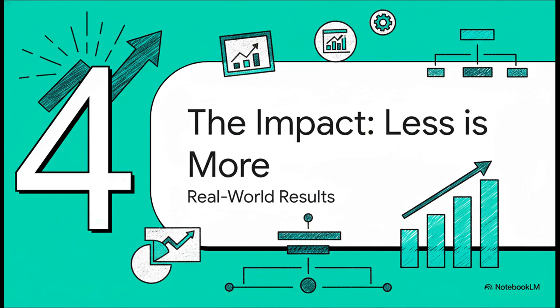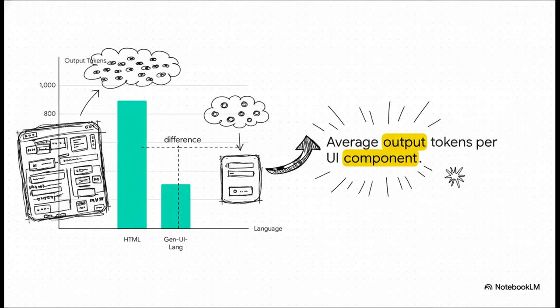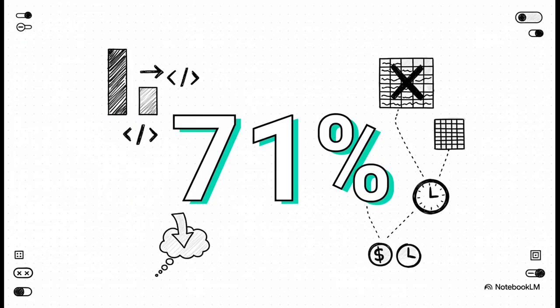Oh, absolutely. The impact is staggering. Let's just look at the data. Check this out. To generate a single UI component, an LLM spits out, on average, almost 900 tokens for HTML. With Gen UI Lang, just over 300. That is a massive reduction in the AI's workload. And when you look at something more complex, like a big data table, the drop is even more dramatic, a 71% reduction in code size. And remember, fewer tokens mean lower costs and faster generation.